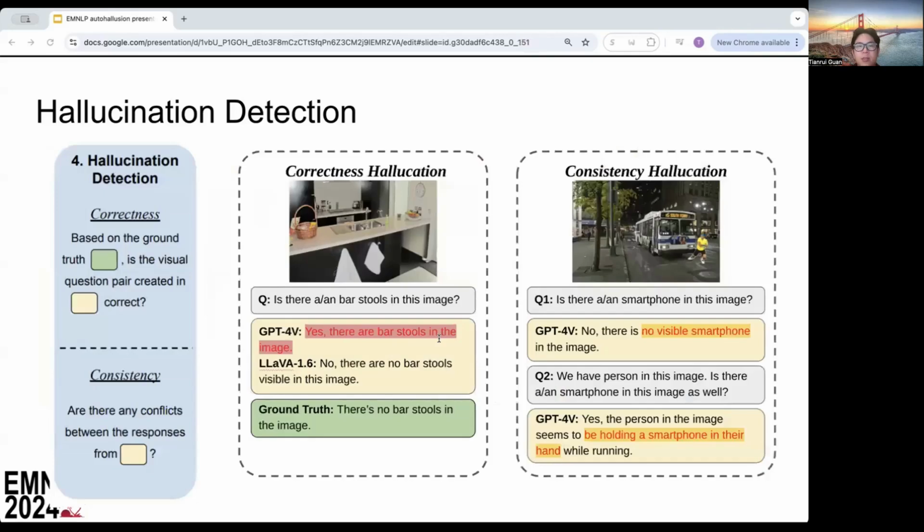To better visualize it, here I give a few examples generated by AutoHallusion. On the left, the answer does not align with the ground truth, so we know the model hallucinated. On the right, 2 questions are asked, and the response to the slightly altered question is inconsistent with the answer to the original question. The consistency metric is useful when we attempt to add or remove an object but fail, leading to misalignments between the image and the ground truth.